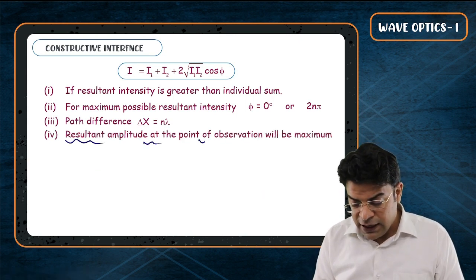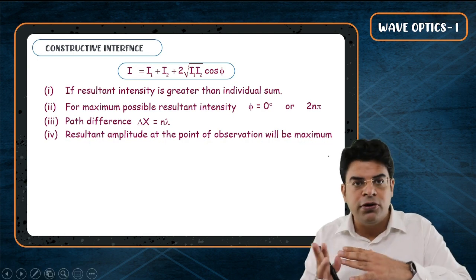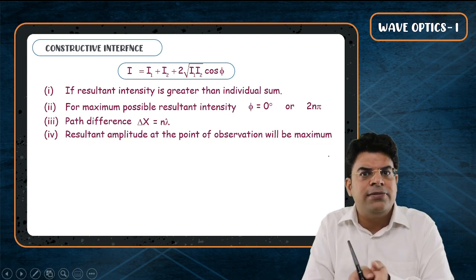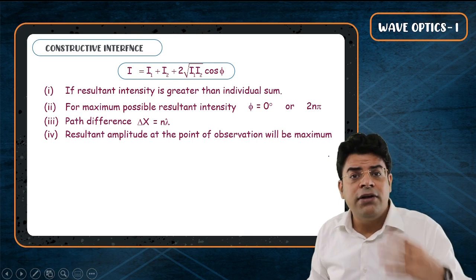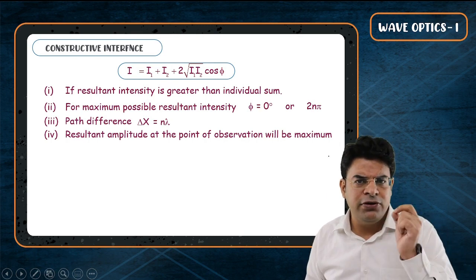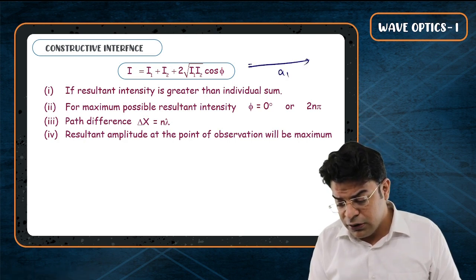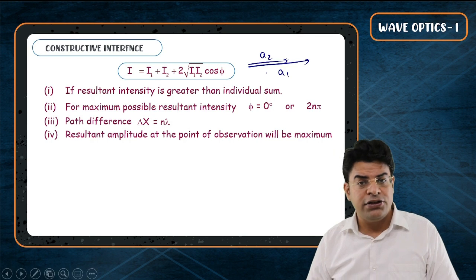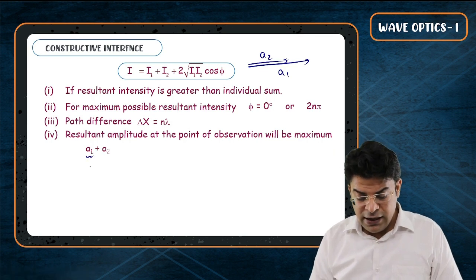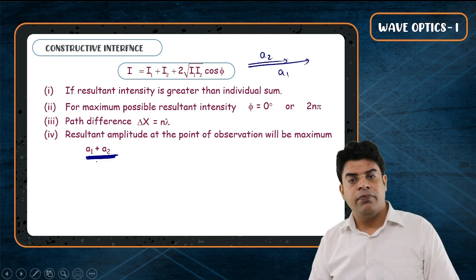Next thing, bachcho. Resultant amplitude at the point of observation will be maximum. Yeah, you will get the maximum possible resultant intensity when you have the maximum possible resultant amplitude. And that maximum possible resultant amplitude will be when both on the phasor diagram point in the same direction. So you will say that A1 plus A2 will be your maximum possible resultant amplitude.